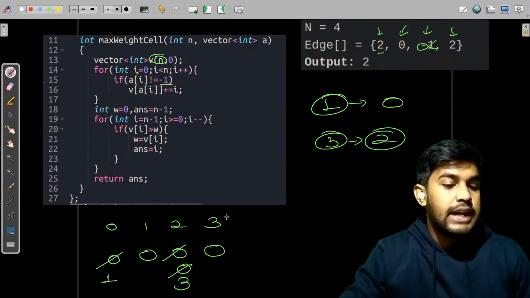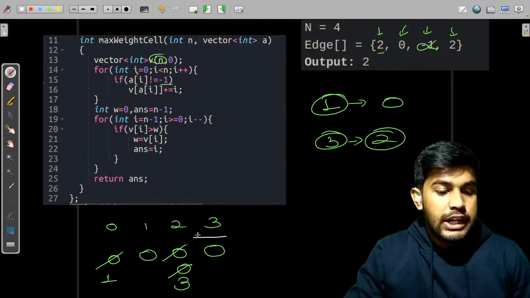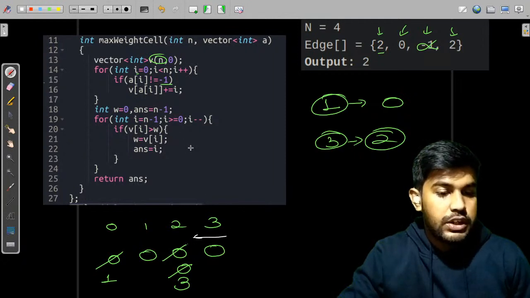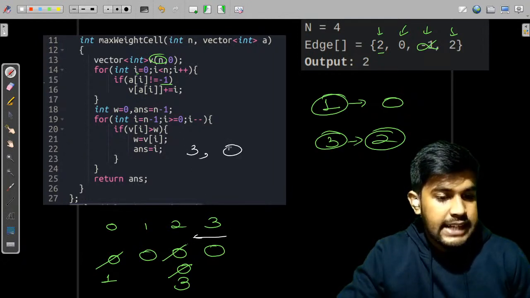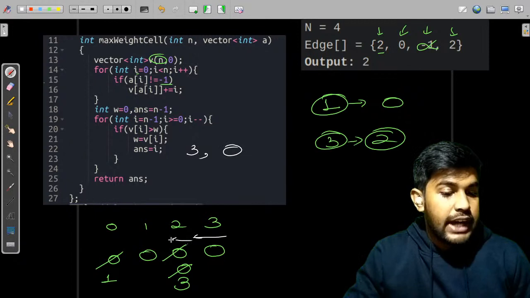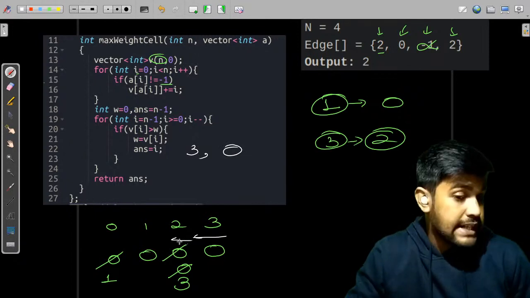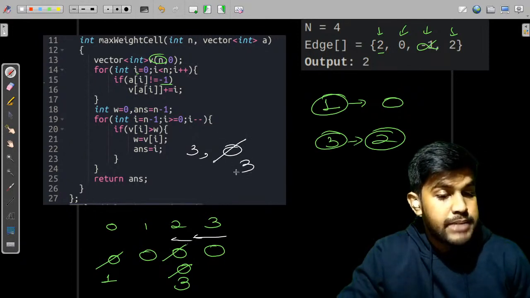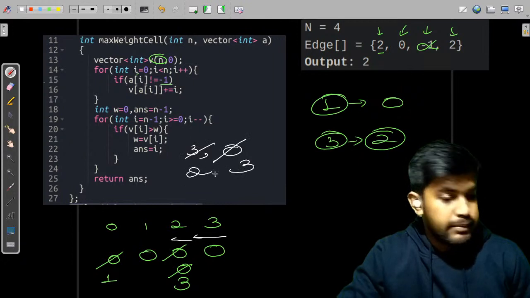Now we would start iterating from the back. So till now we have encountered 0. So 3 index and 0 is the weight. Next we have 3 as the weight. So this is the maximum weight till now. So we would update this to this and this would be updated to this.